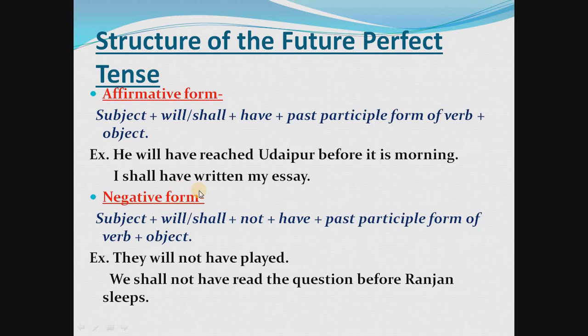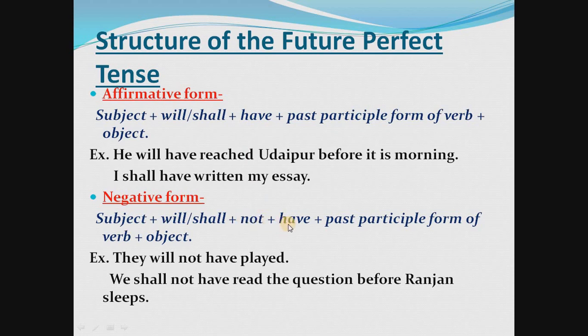Now the negative form. How can we form the negative of the future perfect tense? This is the rule. You have to learn this rule. Start with the subject, then will or shall according to the subject. Then not. Before have we have to use not for negative sentences.